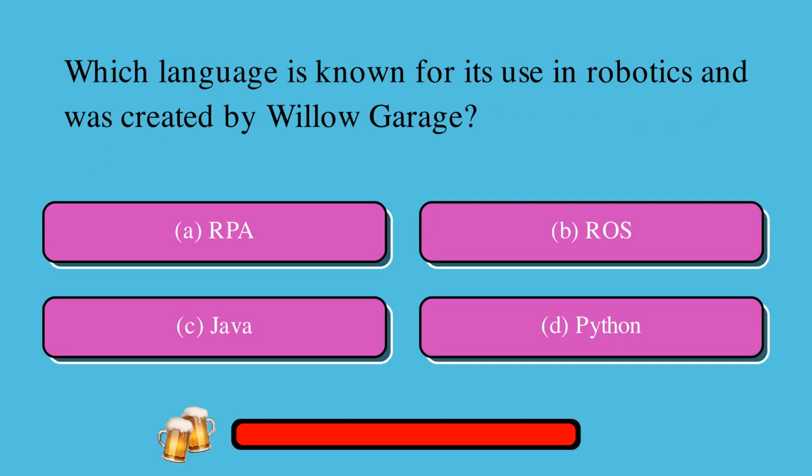Which language is known for its use in robotics and was created by Willow Garage? A, RPA, or B, ROS, or C, Java, or D, Python? The correct answer is B.